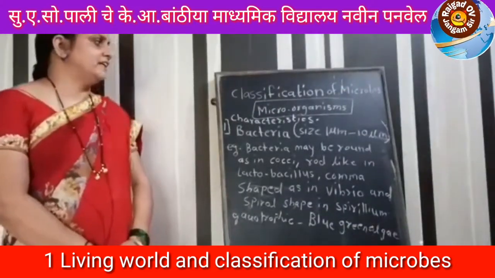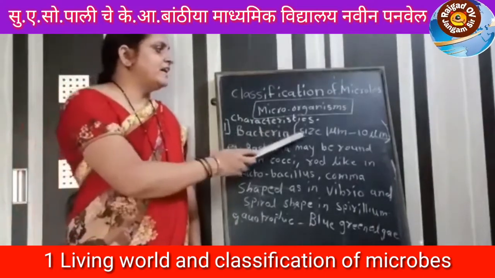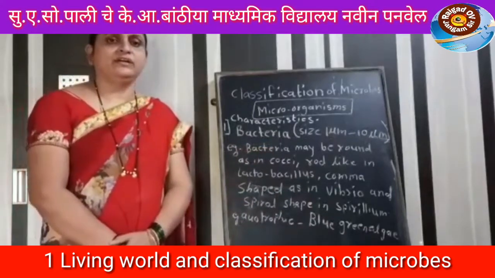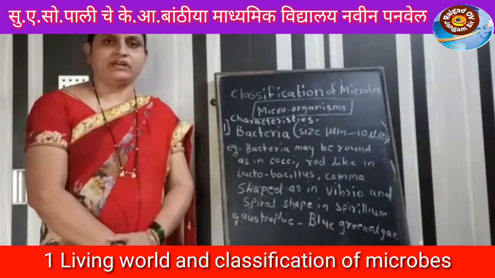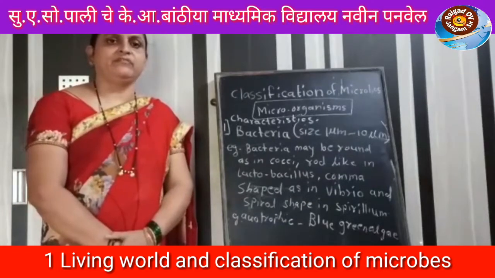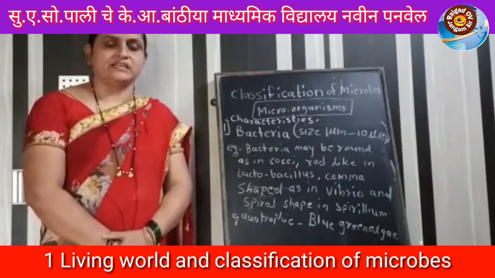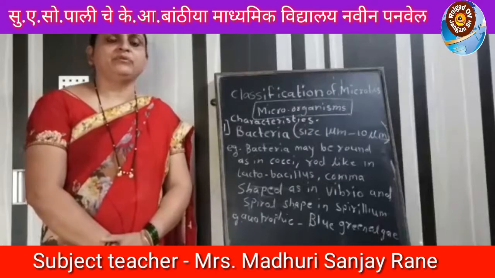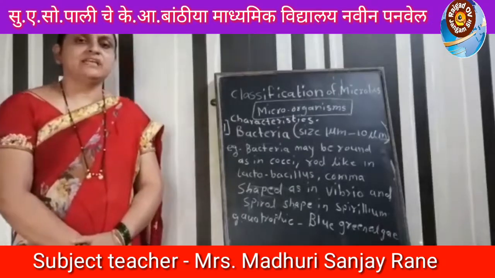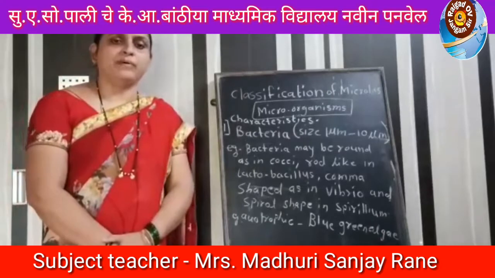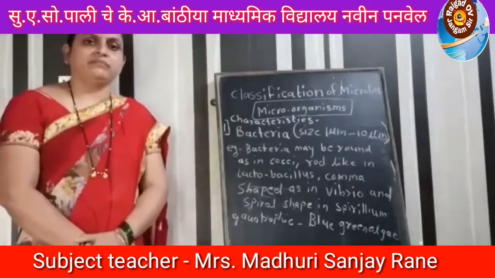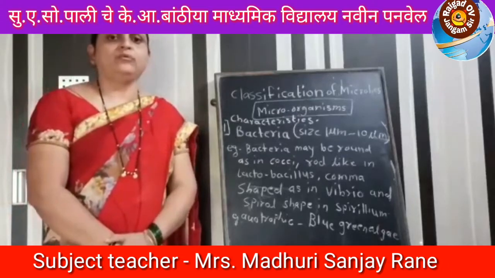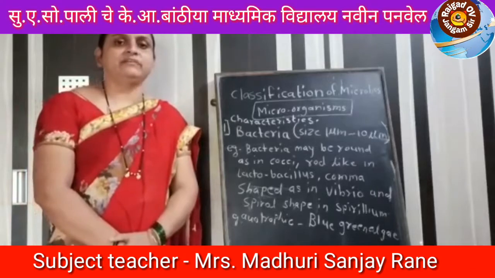Let us study the characteristics of bacteria. Their size is 1 micrometer to 10 micrometers. They are unicellular, independent or parasitic living organisms. They are prokaryotic, without a distinct nucleus or cell organelles. Sometimes bacteria come together and form colonies. They reproduce by simple binary fission. We can see bacteria under the compound microscope. In favorable conditions, they grow vigorously and can double within 20 minutes.